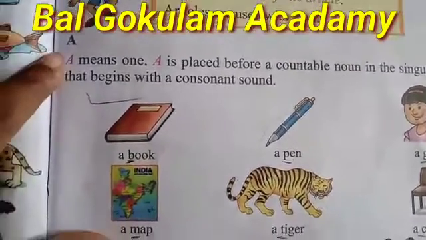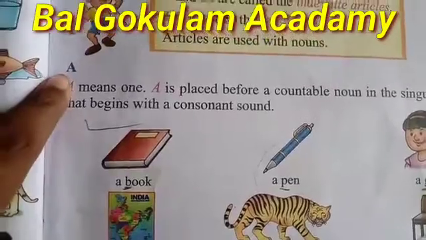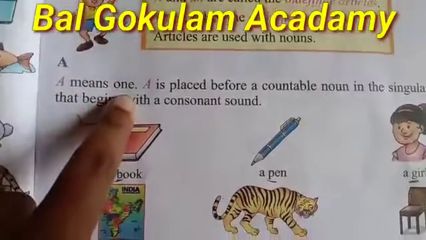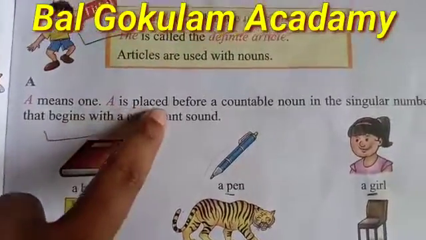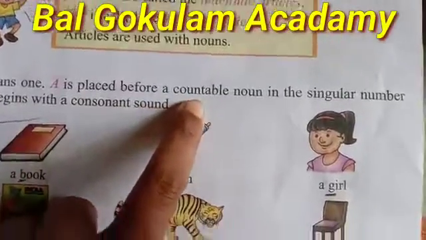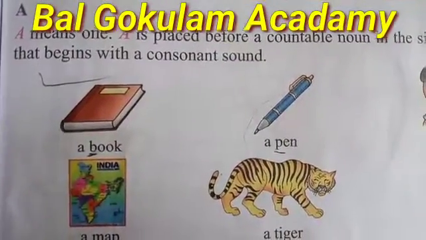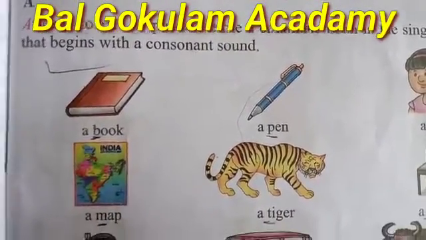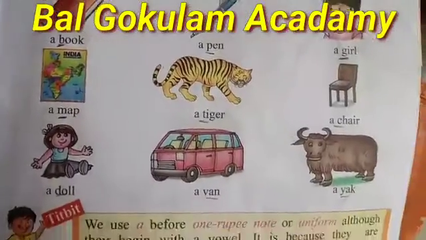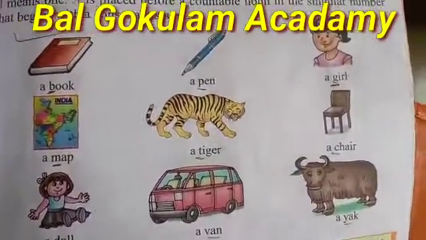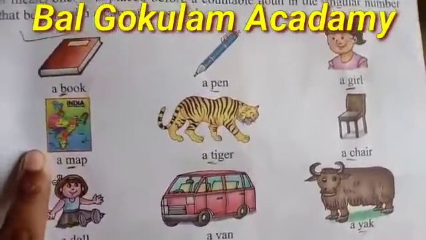So first, our article is A. A means 1. A is placed before a countable noun in the singular number that begins with a consonant sound. Students, here some examples are given.